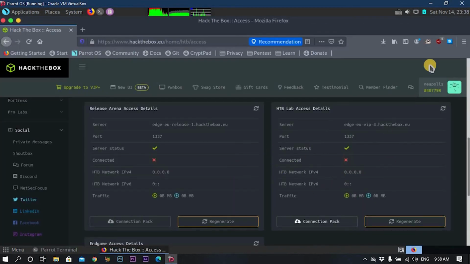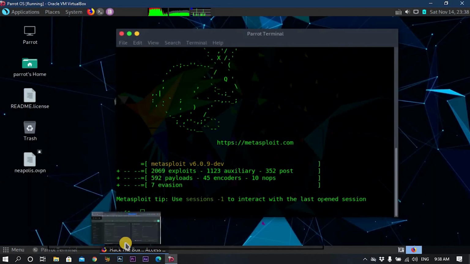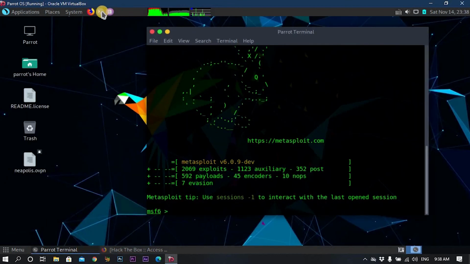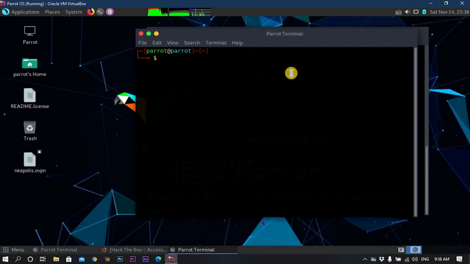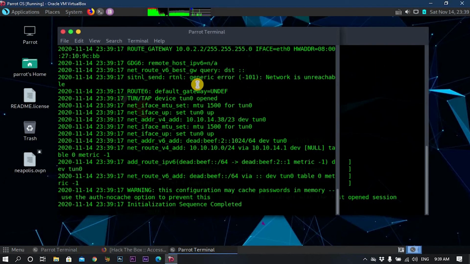After I installed my connection pack, let me connect to the server so we can set up a fast lab. I'm just going to open a new terminal, then redirect to the desktop. Now let me write this command, which is OpenVPN, my username, then press enter.